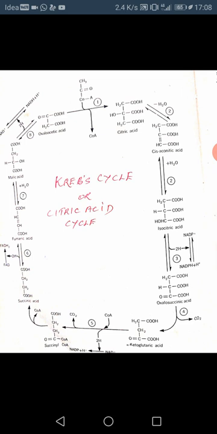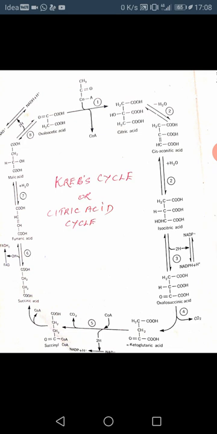Instead, succinic acid is oxidized by the ferriflavoprotein succinic dehydrogenase. The two hydrogen ions and two electrons are removed from the succinic acid and are used to reduce FAD to FADH2. The oxidation of succinic acid represents the third oxidation step of the Krebs cycle.